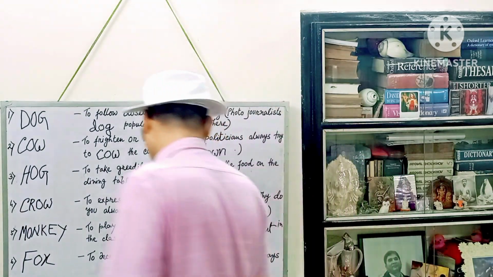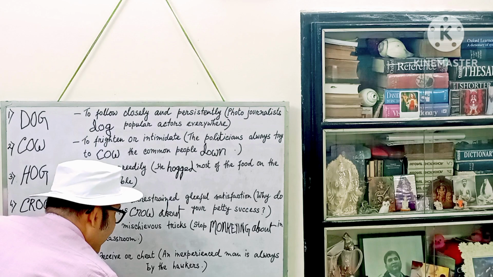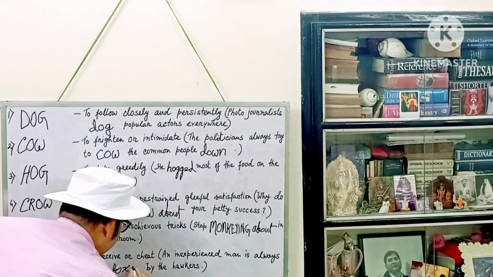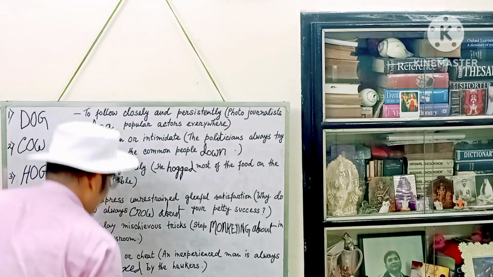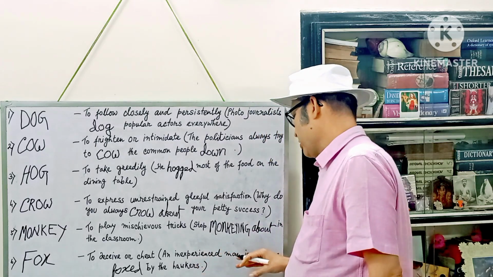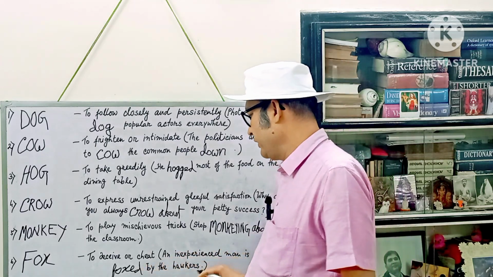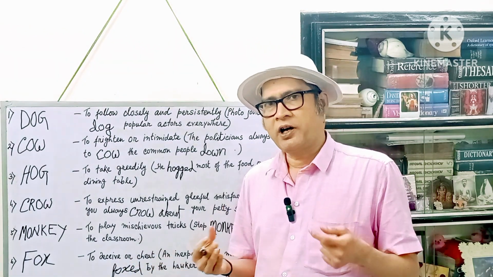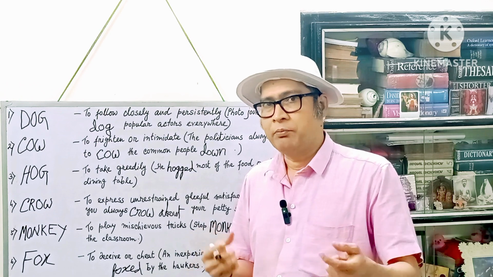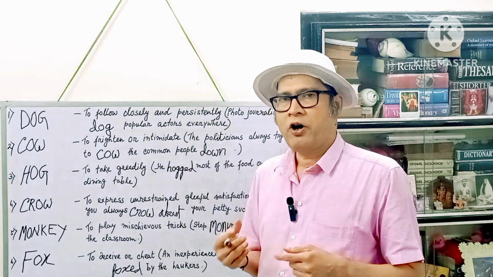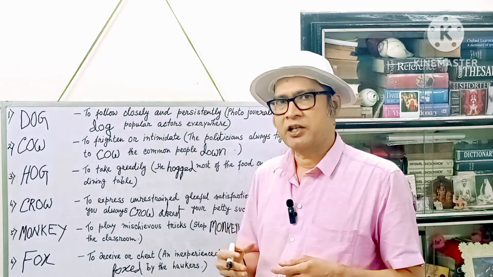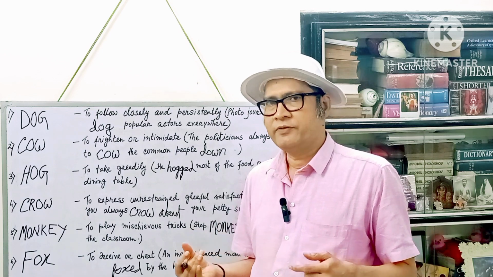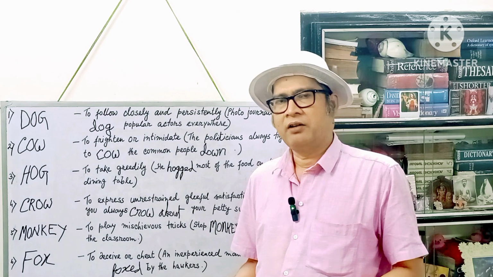All right, let's write here. An inexperienced man is always foxed. F-O-X-E-D. Foxed. An inexperienced man is always foxed by the hawkers. He's an inexperienced customer, so the hawker understands that. The hawkers can feel the pulse of the customer. So when the hawker understands that he is an inexperienced customer, he doesn't know the market price of a thing, then the hawkers very naturally try to fox him or her.